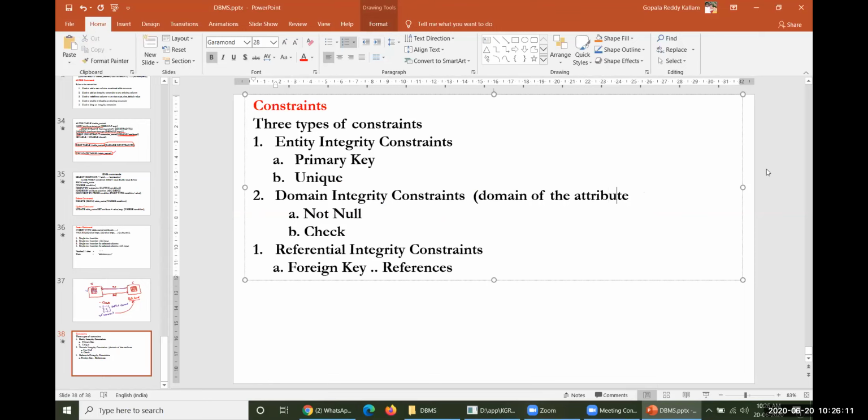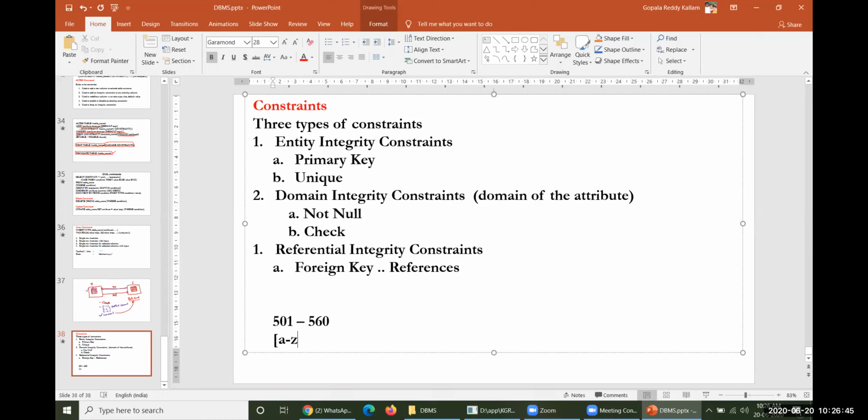If you consider a registered number, it could always be taken into consideration as 501 to 560. Within this particular range only we are able to enter the registered number. So the domain of registered number will be this one. The domain of the name of a particular person will be any character, whatever the character it might be.